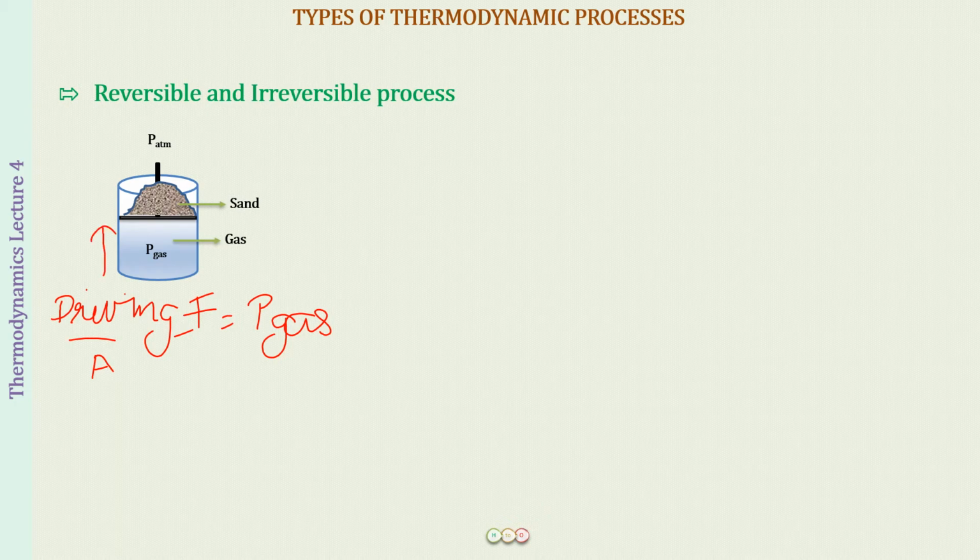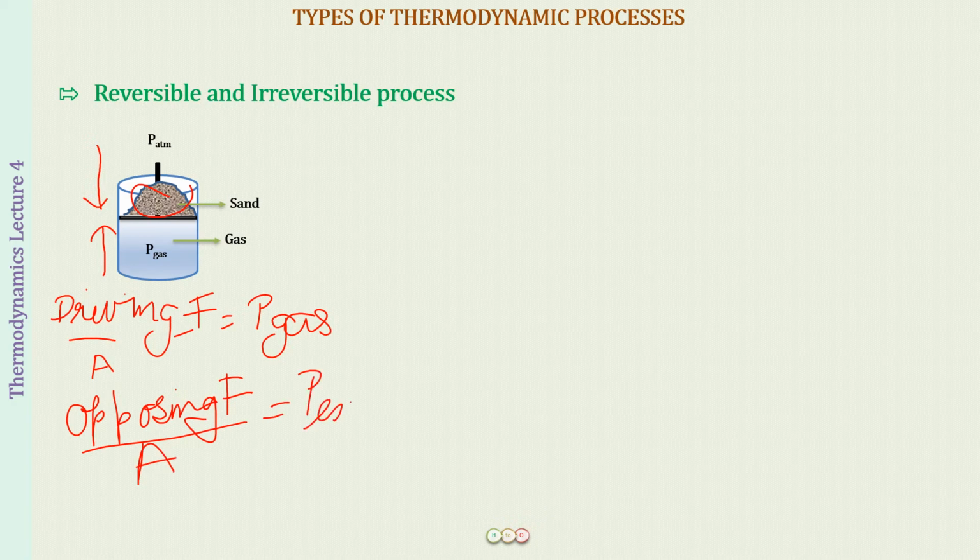But now opposing this driving force is another force, which is the pressure being exerted by the atmosphere plus the pressure being exerted by this mass of sand that is on the top, right? We call this the opposing force, and this opposing force per unit area, you can call this pressure external. External pressure on the piston is going to push the piston downwards, right?